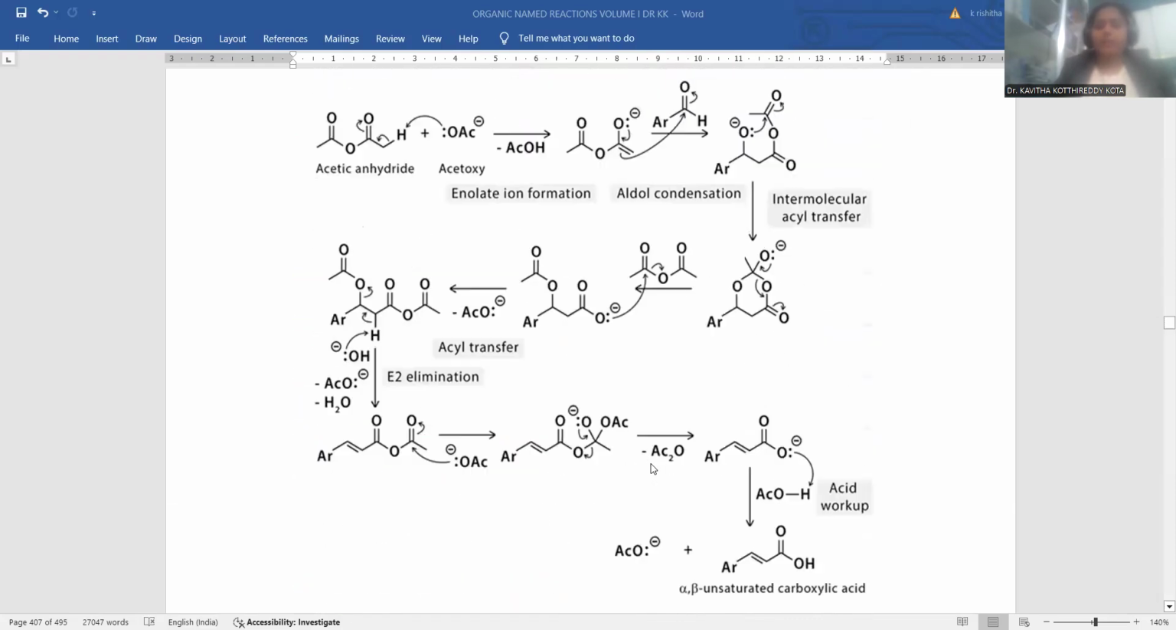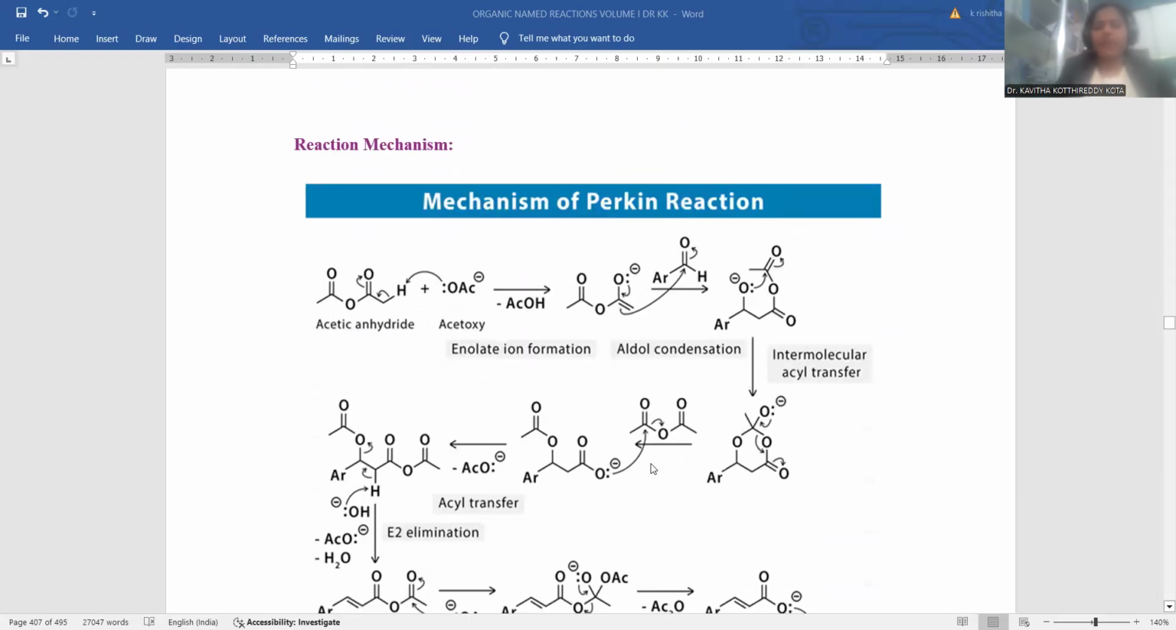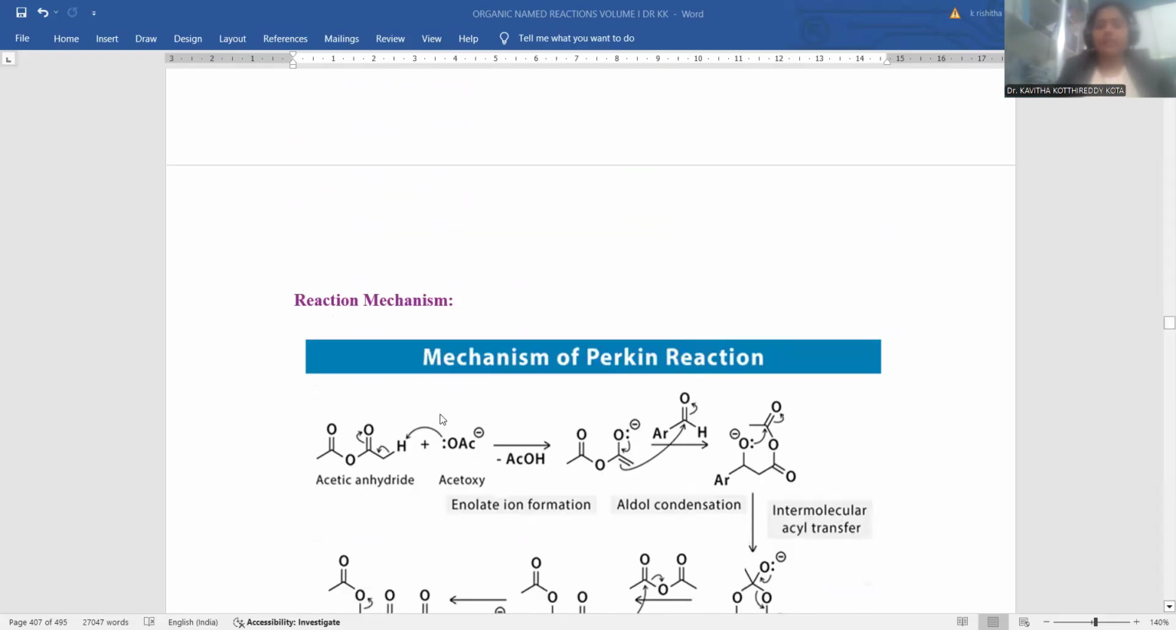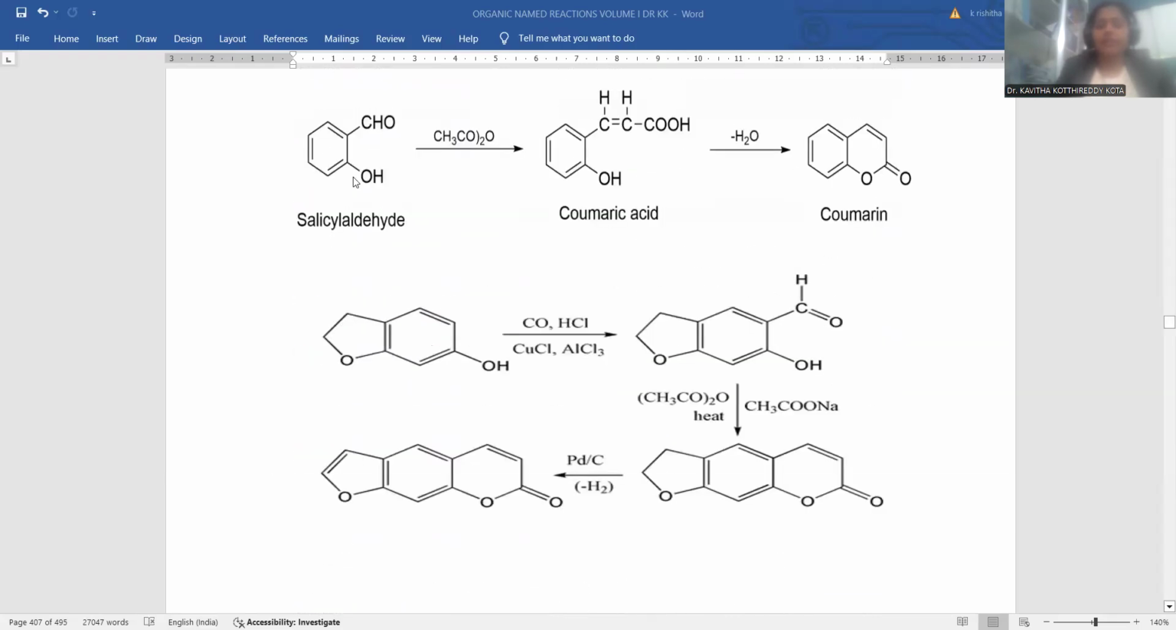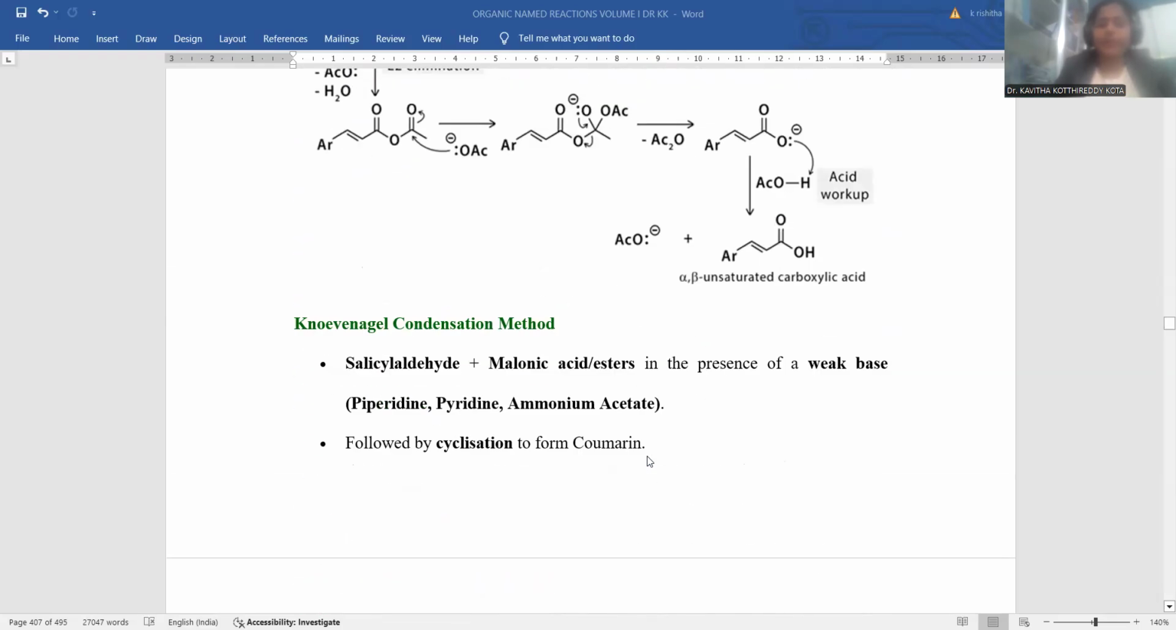So by this Perkin reaction, the synthesis of coumarin is completed. We can start with two starting materials. One is taken as the acetic anhydride and another is taken as a salicylaldehyde. Salicylaldehyde, whenever treated with this acetic anhydride, ultimately you can achieve coumarin as the product. That is called the Perkin reaction.